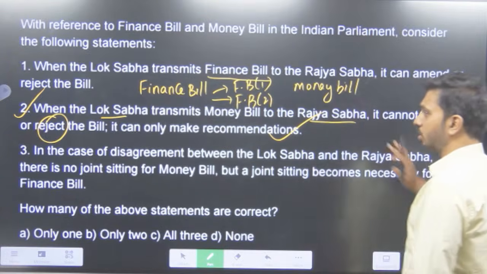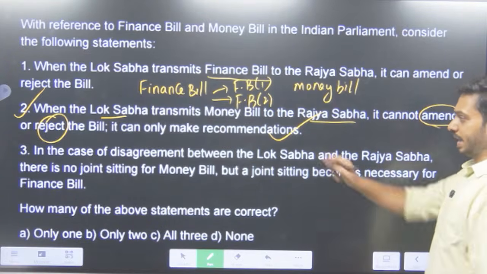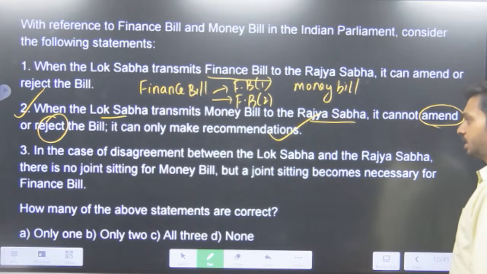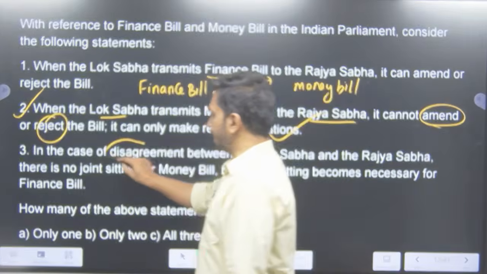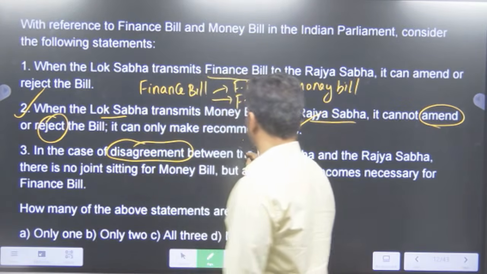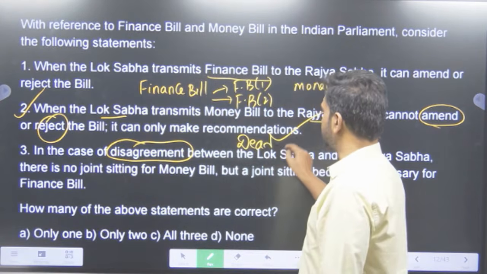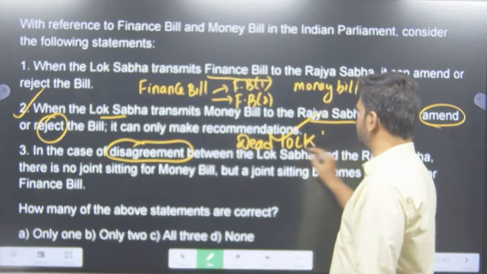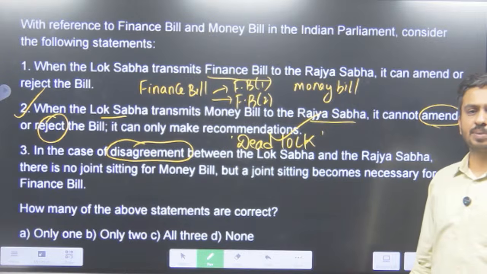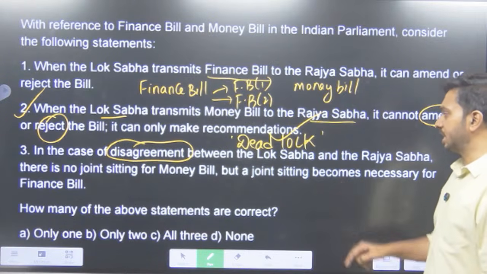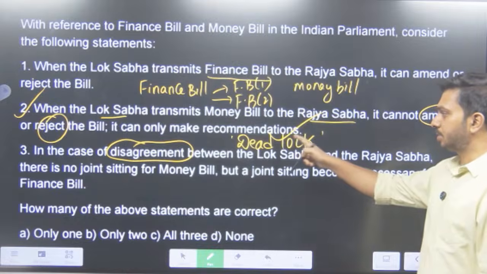So can they amend or reject? No. In the case of disagreement between the Lok Sabha and the Rajya Sabha, there is no joint sitting for a money bill, but a joint sitting becomes necessary for a finance bill. In case of disagreement between the Lok Sabha and the Rajya Sabha, the situation is considered a situation of deadlock. On a certain point, the Lok Sabha and the Rajya Sabha differ from each other. That's a deadlock.